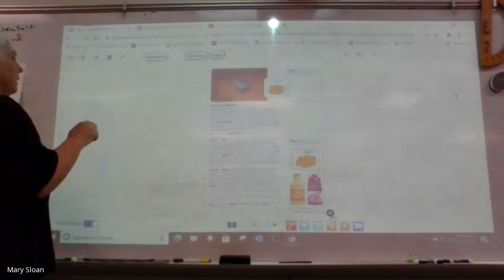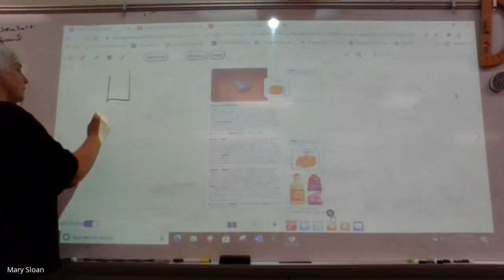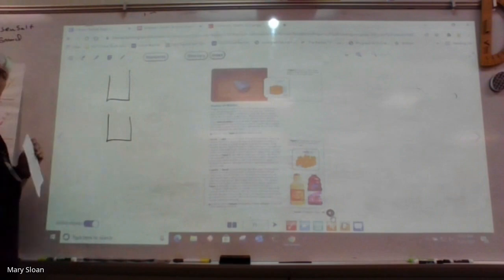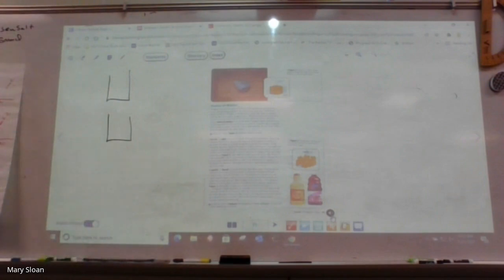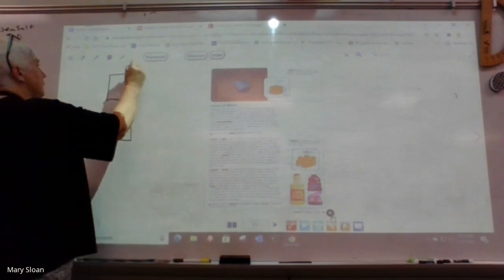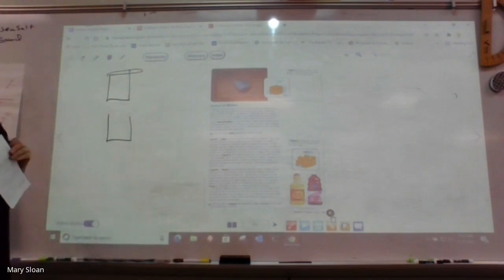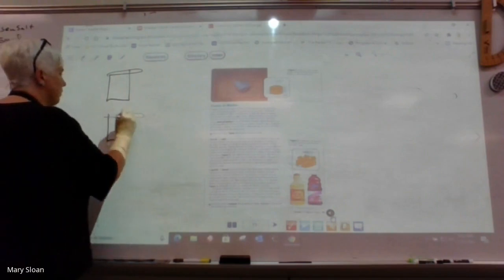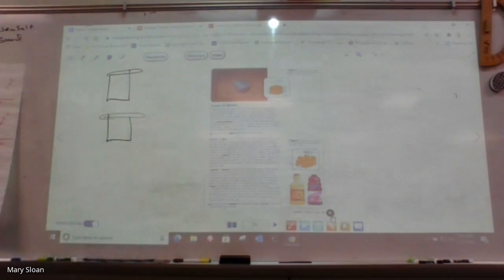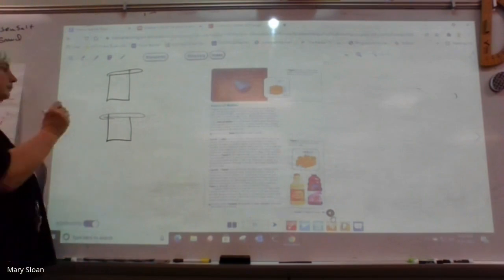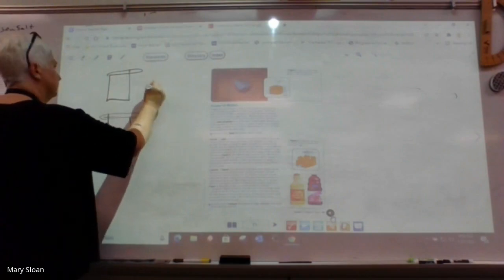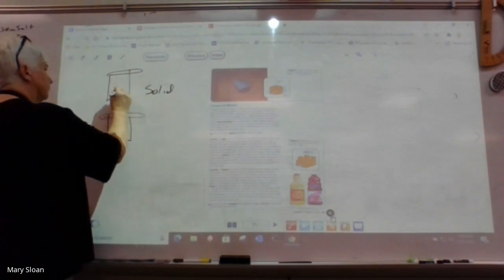Okay. What I want you to do is draw this box. This is a container. This is a beaker. Everybody ready? Solid and liquid, and I'm on the first box. How can I draw what a solid and a liquid looks like as far as molecules go that would make sense to you? You could draw little dots in a square. They're all tight together, but it's not taking the shape of the glass for a solid. So almost like a square. It's like a solid object.